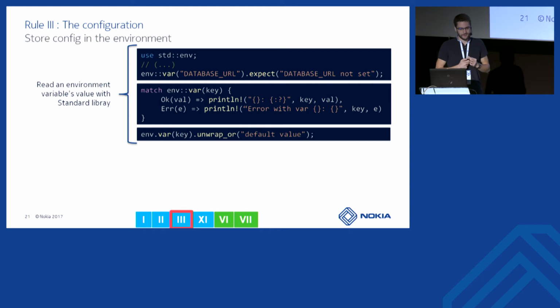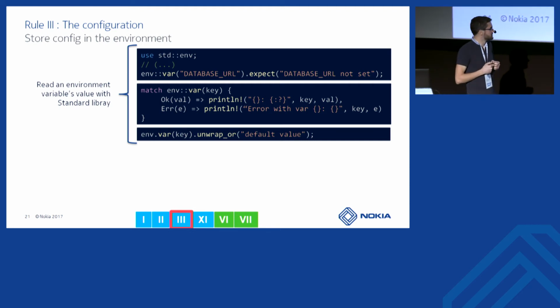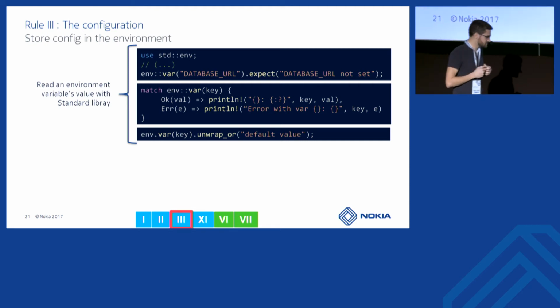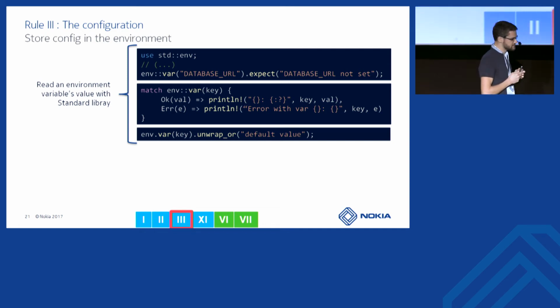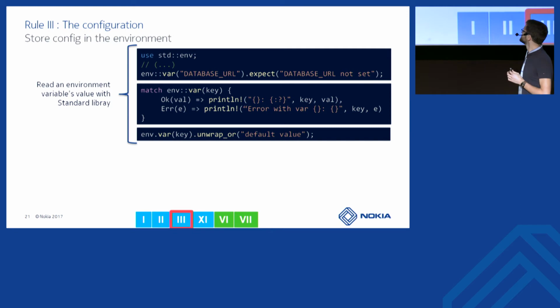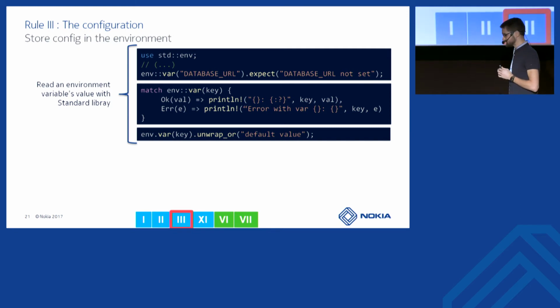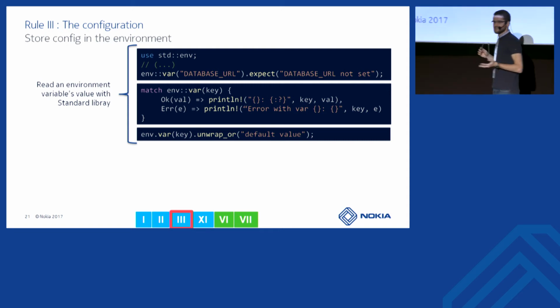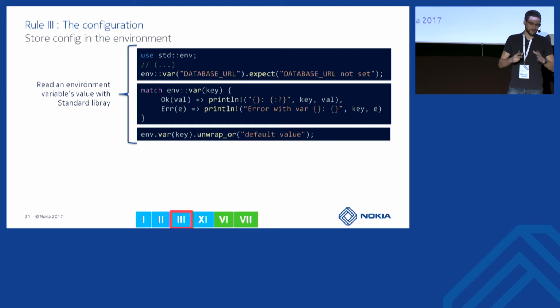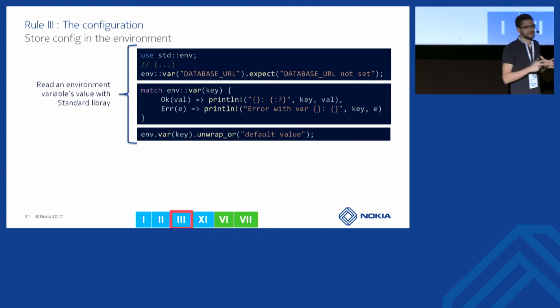Okay, so let's move now to Rule 3. Rule 3 is about configuration and tells that we should store the configuration into the environment, so more specifically into the environment variables. So why do we do that? First, because, as I said, the service, once it's running, cannot be modified, and you cannot go in it and modify the configuration files you put in it.